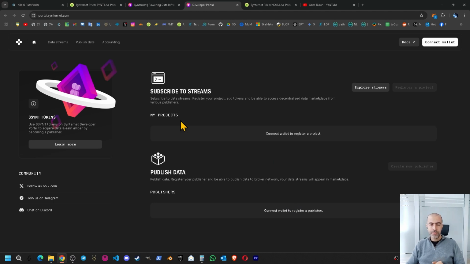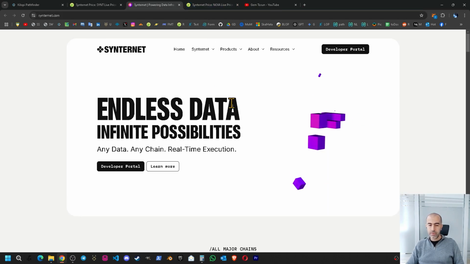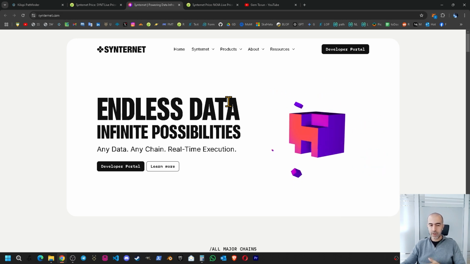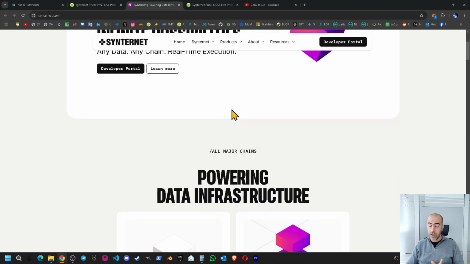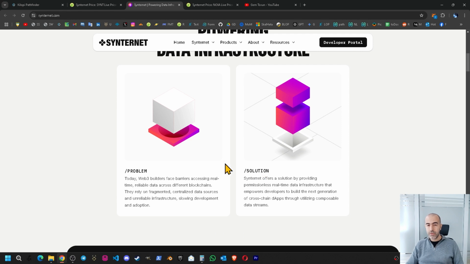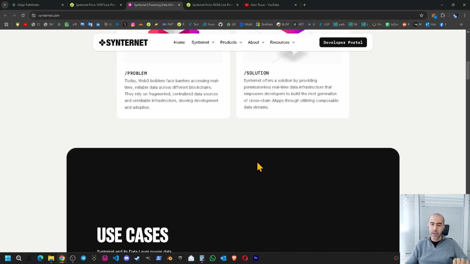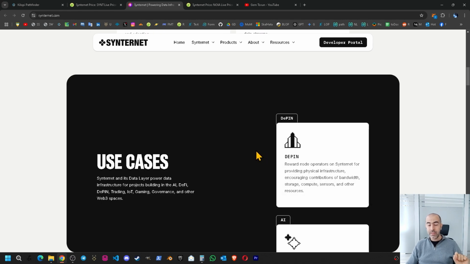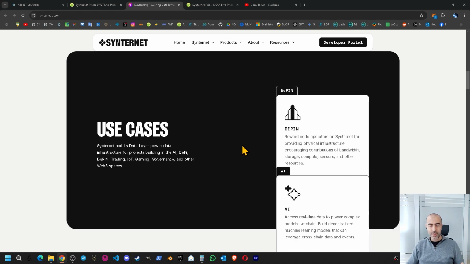And this page will eventually be developed into a better version in time. Since the chain itself is quite new, things will move on in the coming months, I estimate. If we go down a little bit more, we can see the problem and the solution. The problem is that it is very hard to get data from Web3. It is a closed box. So we need some systems like Synternet, Graph, etc. This is the solution: decentralized, trustless bridges with the data itself.